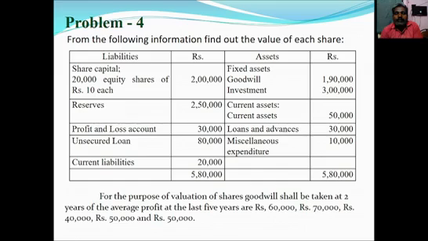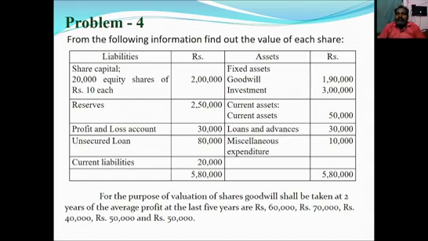So the next question is problem number 4. From the following information, find out the value of each share. So they have given assets and liabilities values. Share capital: 20,000 equity shares of rupees 10 each, 2 lakhs; reserves 2 lakh 50,000; profit and loss account 30,000; unsecured loan 80,000; current liabilities 20,000.